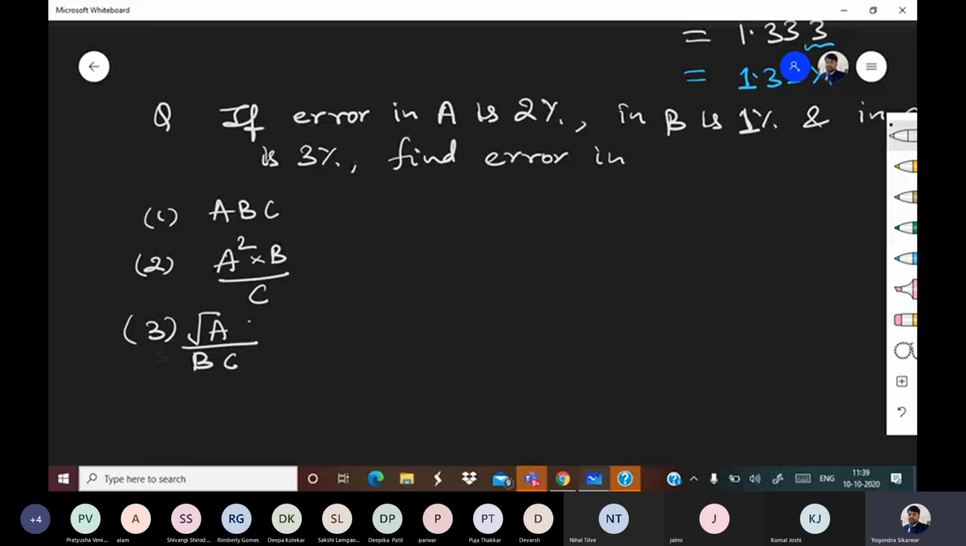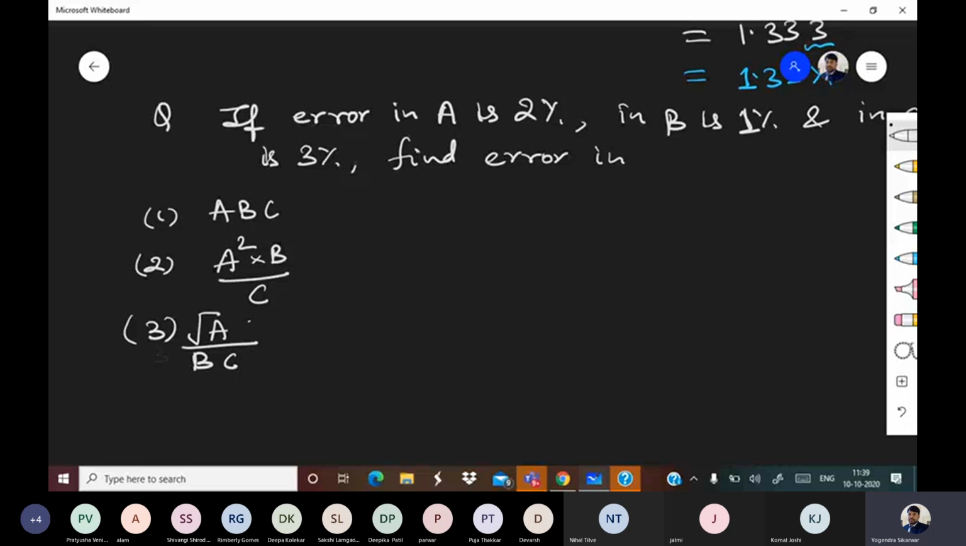Okay. Everyone please pay attention. In first case, error will be delta z by z is equal to delta a by a plus delta b by b plus delta c by c. Delta a by a is 2 plus 1 plus 3, which is equal to 6%. Any doubt, any question?